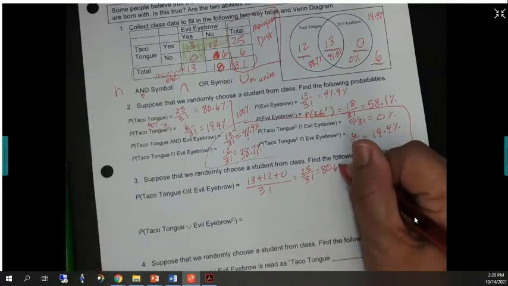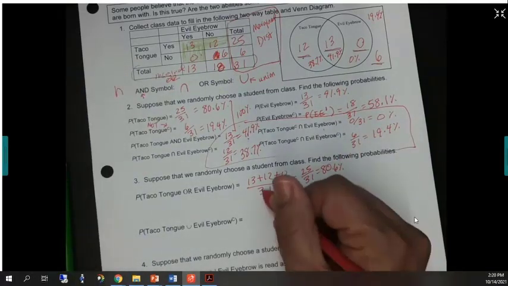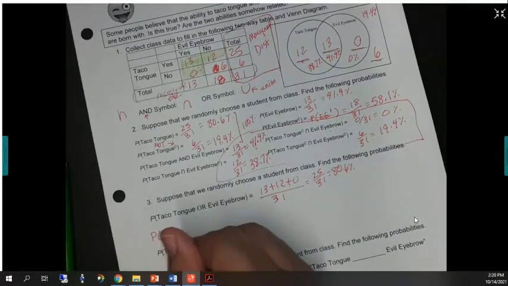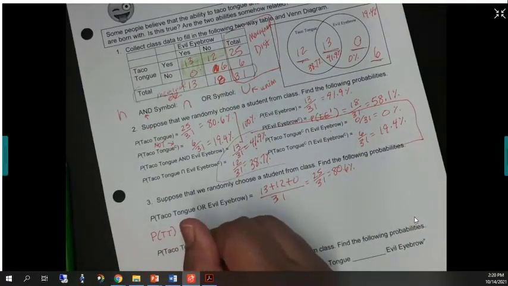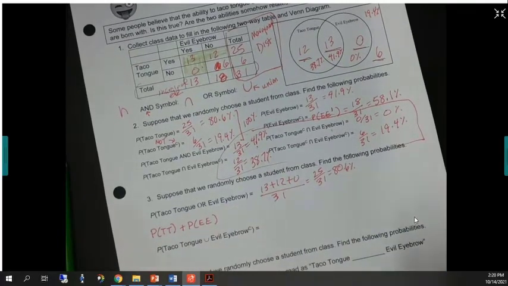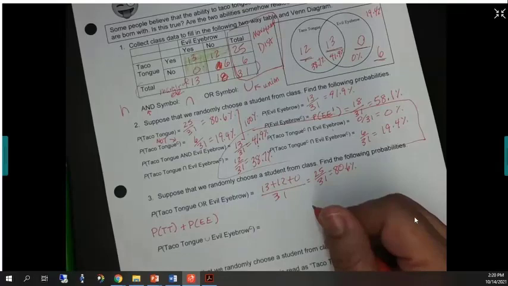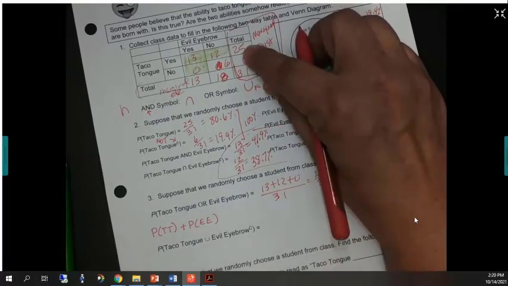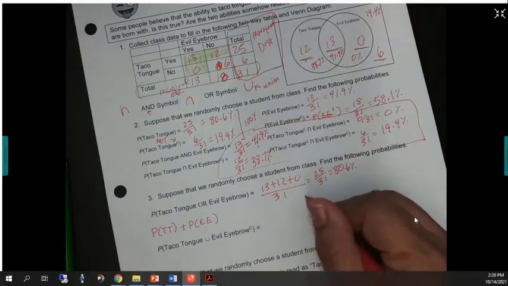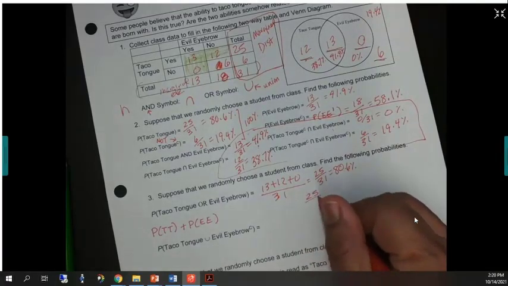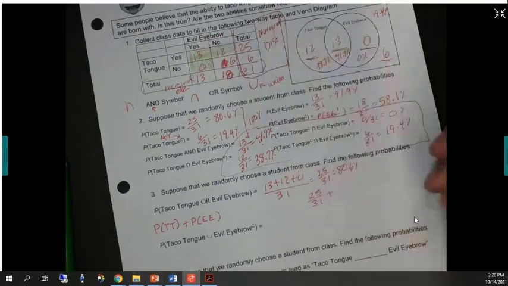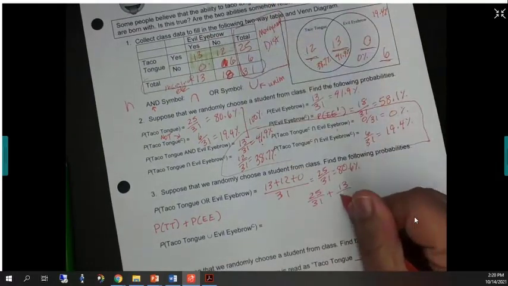Now, let me ask you something. Could I just add the probability of taco tongue plus the probability of evil eyebrow and get the right answer? What do you think? Let's try it. What's the probability of having taco tongue? It's 25 out of 31, right? What's the probability of evil eyebrow? It's 13 out of 31. What's wrong? There's something wrong.